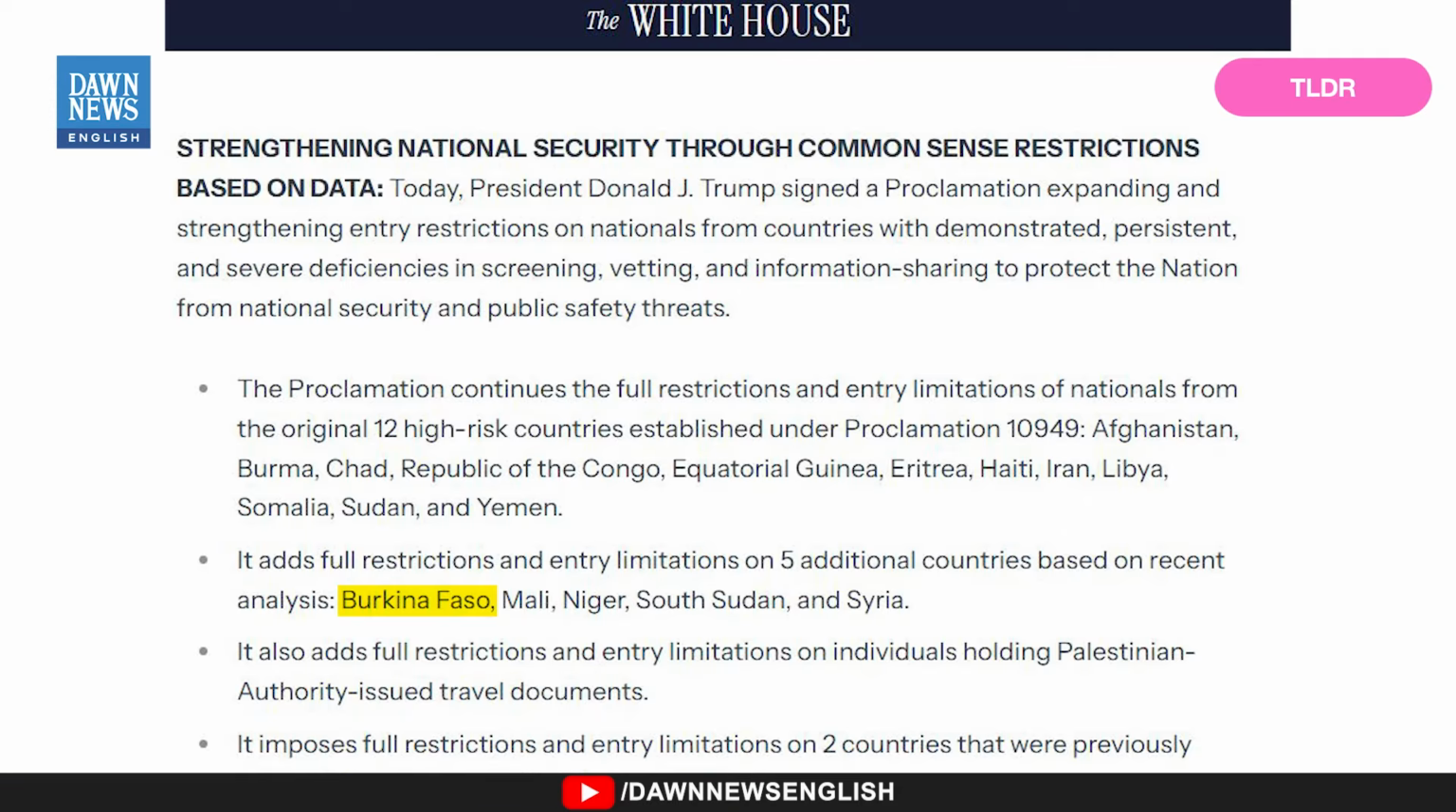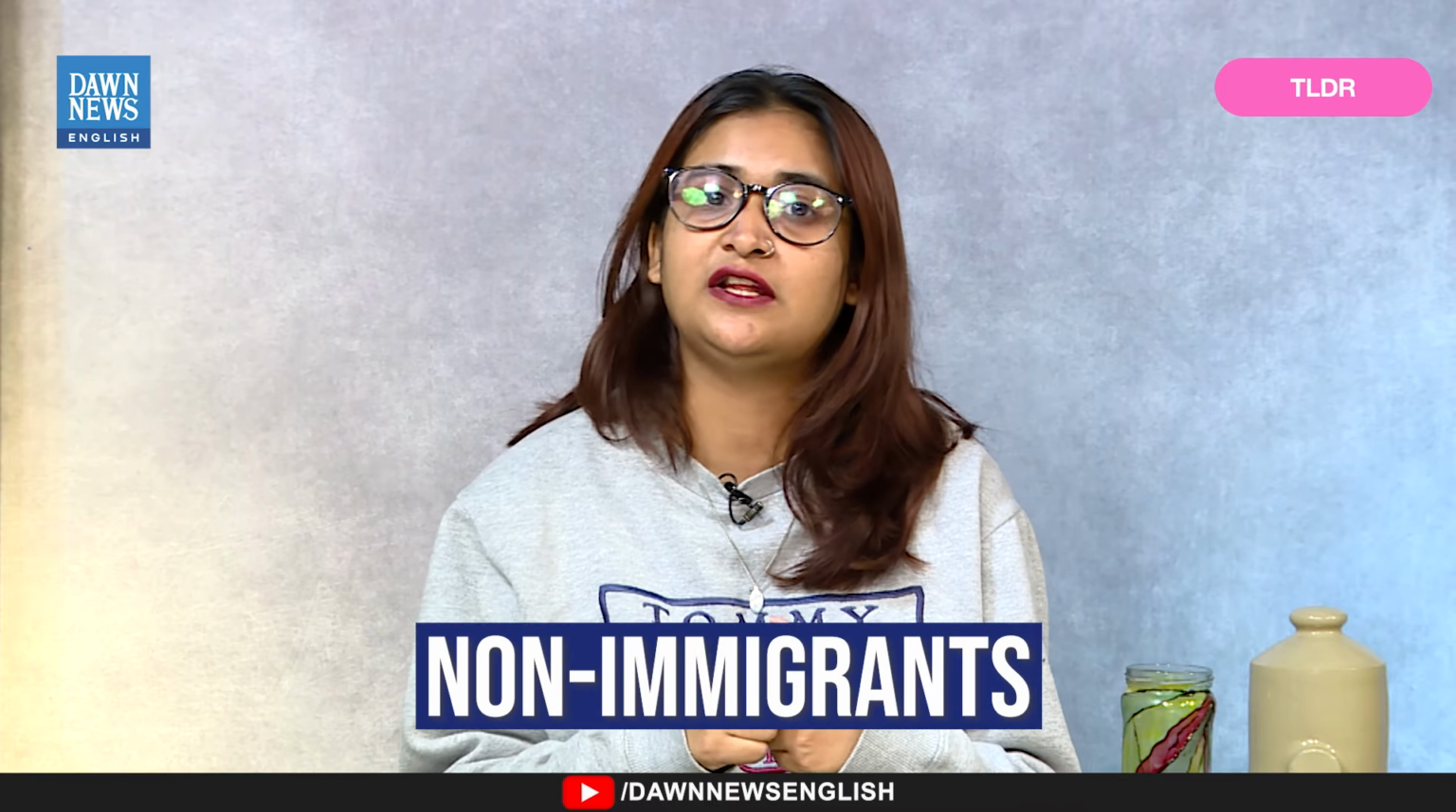First, what exactly did Trump announce? Under the new order, citizens from 7 additional countries will now face a full ban from entering the US. These countries are Burkina Faso, Mali, Niger, South Sudan, Syria, as well as people traveling on Palestinian Authority-issued passports or travel documents. The ban applies to both immigrants and non-immigrants, meaning tourists, students, business travelers, and people seeking permanent residency are all affected. And Laos and Sierra Leone, which were previously under partial restrictions, have now been moved to the full ban list. This expanded ban will come into effect on January 1st with no end date announced.